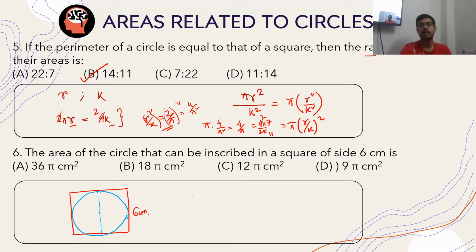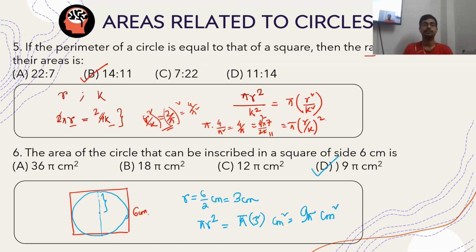So the radius of the circle will be 6 by 2, that is 3 centimeters. So therefore, the area of this circle will be pi r square, that is pi into 3 square centimeter square, which is equal to 9 pi centimeter square, which is option D. Is this clear? Clear to you? Perfectly clear? Yes, sir. Good.